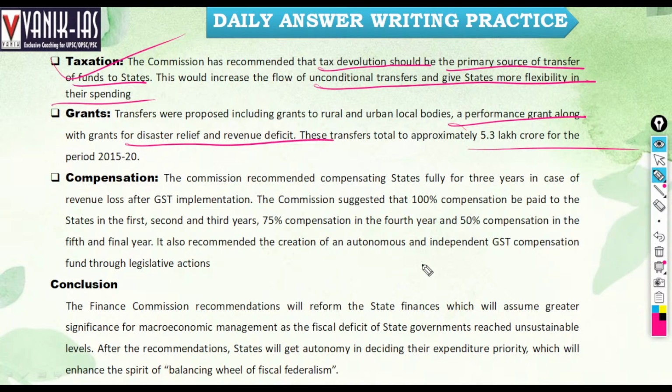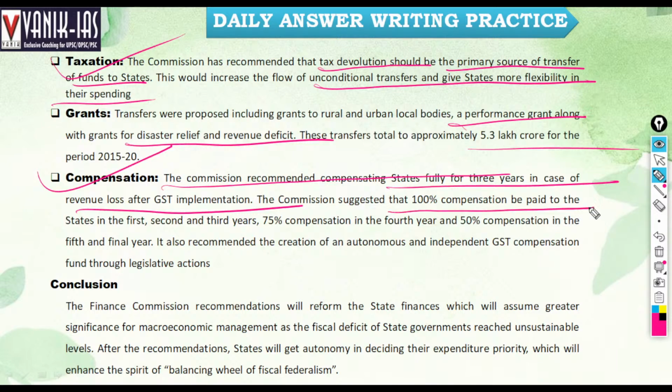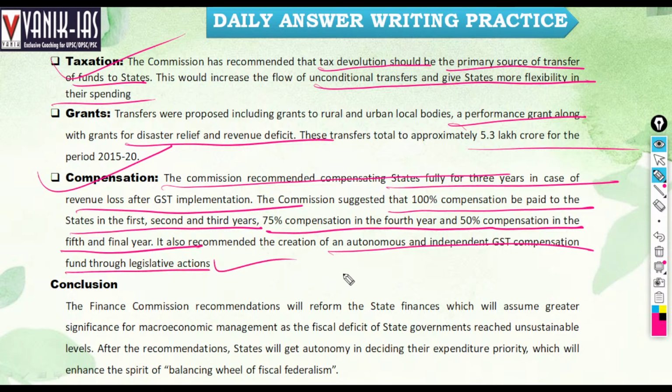Compensation. The Commission recommended compensating states fully for 3 years if they lose any revenue in case of GST. After the GST implementation, if somebody is losing, the Commission has recommended that they should be given the full amount. The Commission suggested that 100% compensation should be paid to the states in the first, second, and third years, 75% compensation in the fourth year, and 20% compensation in the fifth and final year of implementation of GST. They also recommended the creation of an autonomous and independent GST compensation fund through legislative action. That means if any state is losing GST revenue, then the central government will give them the compensation.